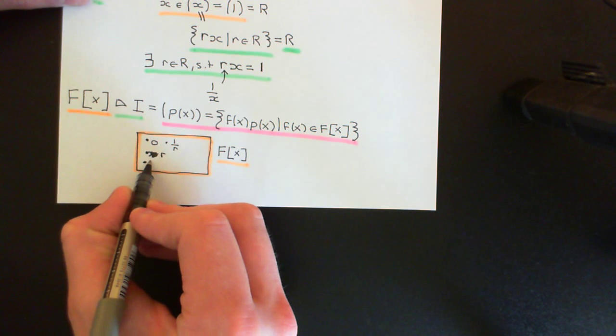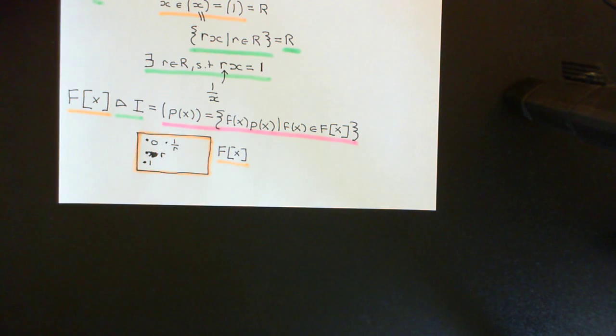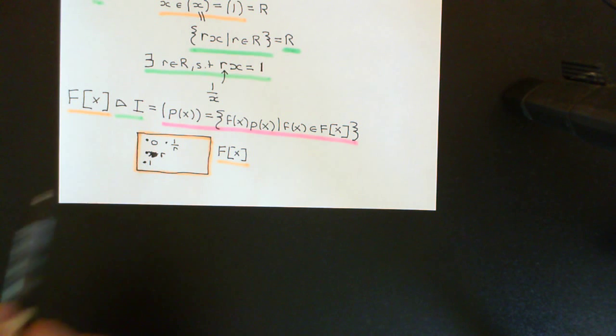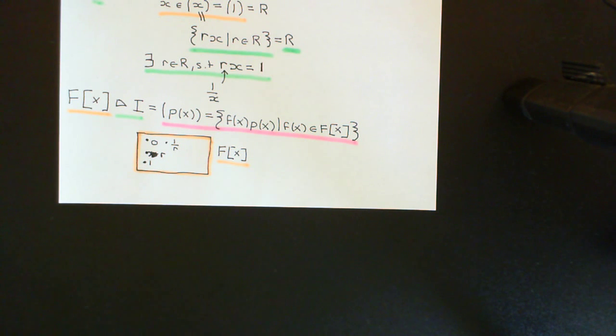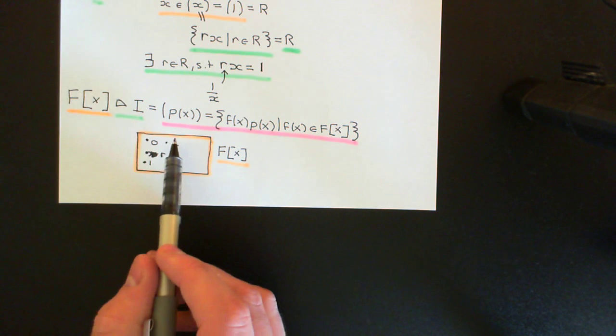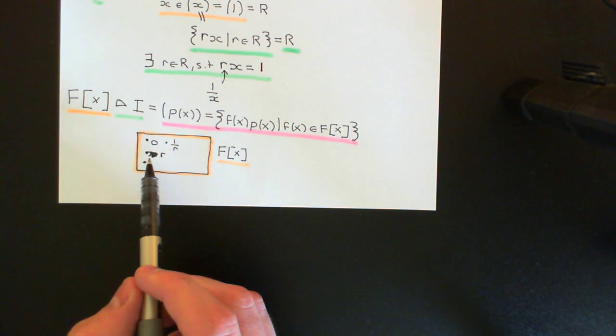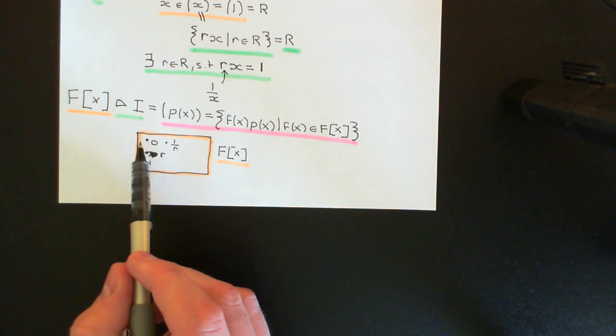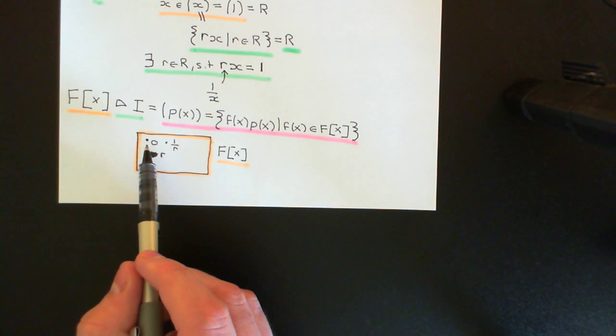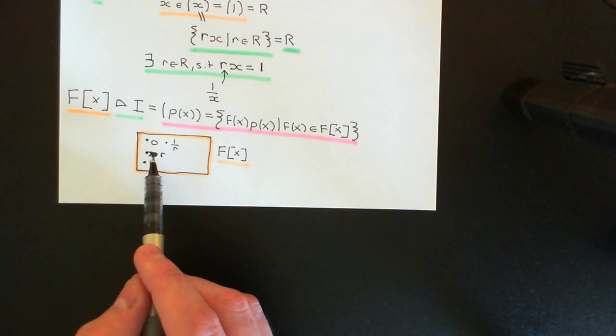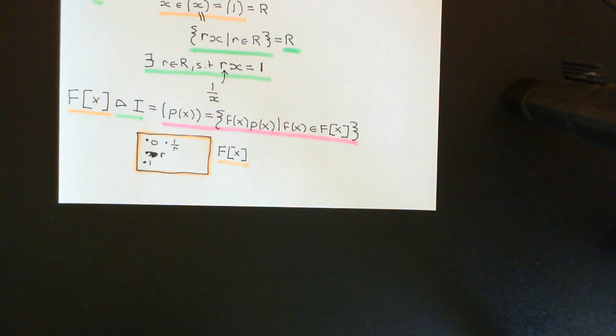Okay, so the multiplicative identity in my ring of polynomials over the field F. And of course we know that whenever you have the multiplicative identity in your ideal, you instantly have the entire ring in your ideal. Okay, so if you generate the principal ideal generated by a constant polynomial, either it's the zero polynomial and therefore you'll get the zero ideal, or if it's not the zero polynomial but it is still a constant polynomial, you'll get the unit ideal, you'll get the entire ring as your ideal.